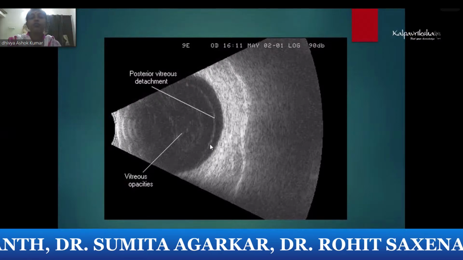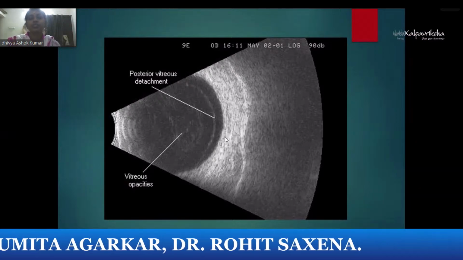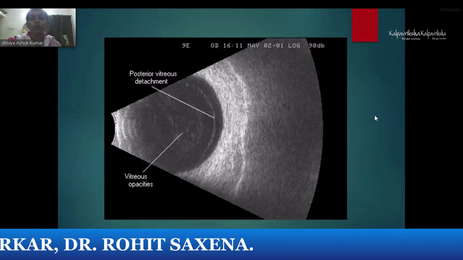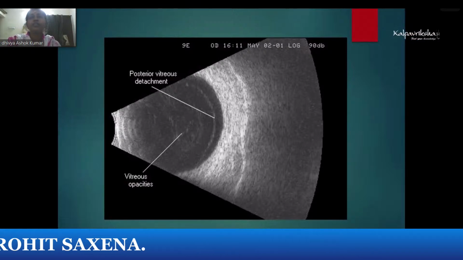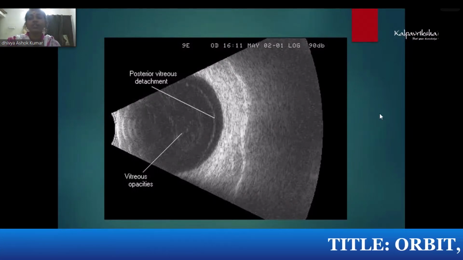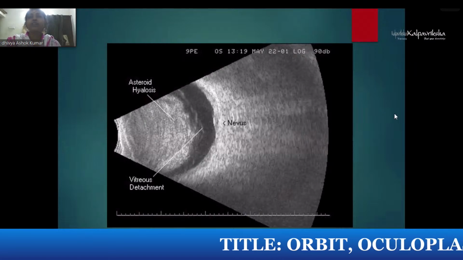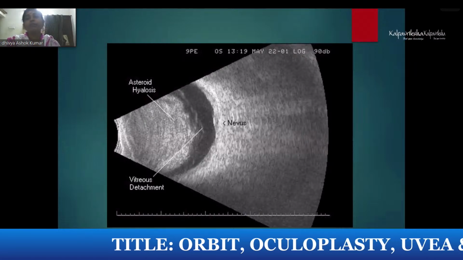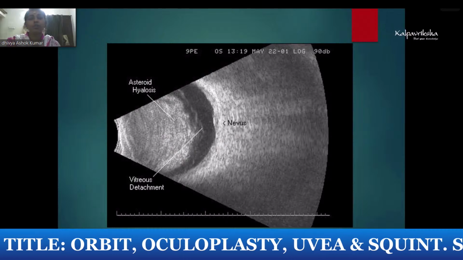You should look for the movement of the membrane, whether it is attached to the disc or not. Retina is always attached to the optic disc, and it persists even if you reduce the gain up to 40 decibels. So reduce the gain and see. Undulating movements will be seen in fresh retinal detachment. If it is a partial PVD, it will be attached after. If it's a complete PVD, it will be detached from the optic nerve.